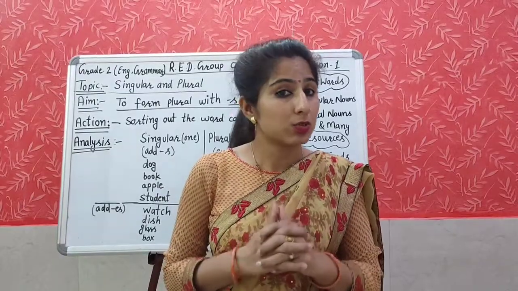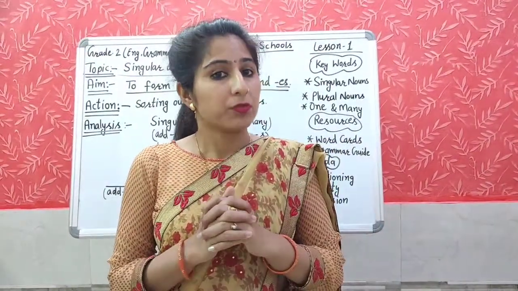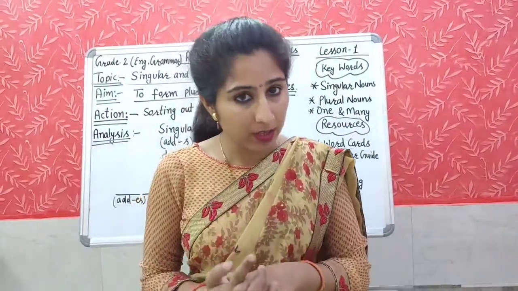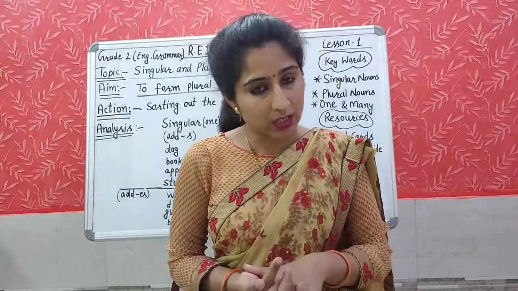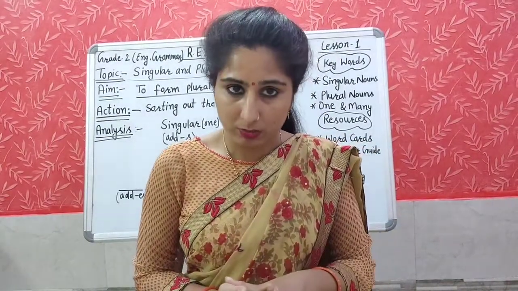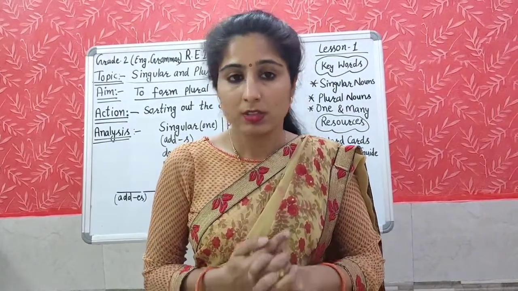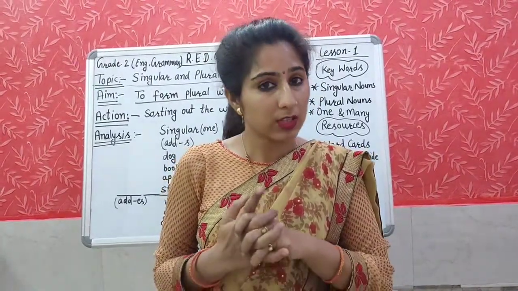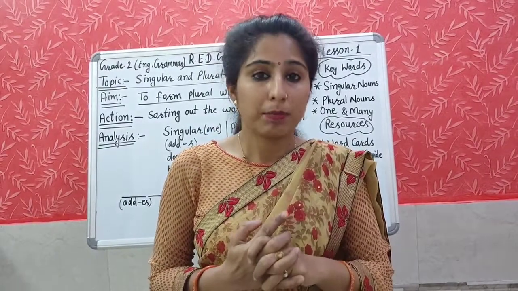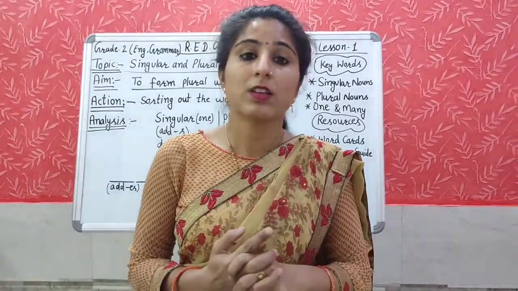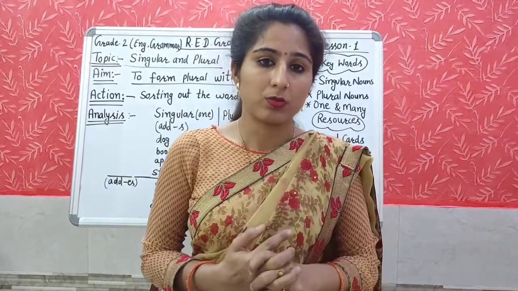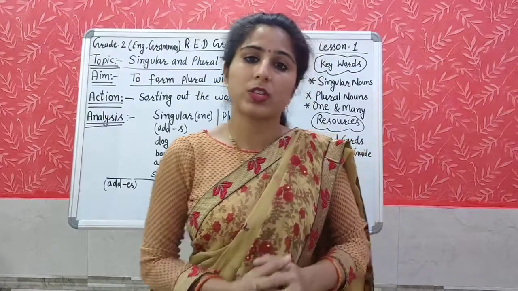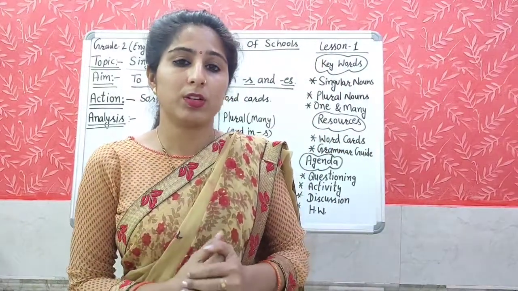Yes, students, the words which tell us about one person, one animal, one place, and one thing are called singular nouns. And what are the plural? The words which tell us about more than one person, places, animals, and things are called plural nouns. So these are the singular and the plural nouns. So how do we change them from singular to plural?